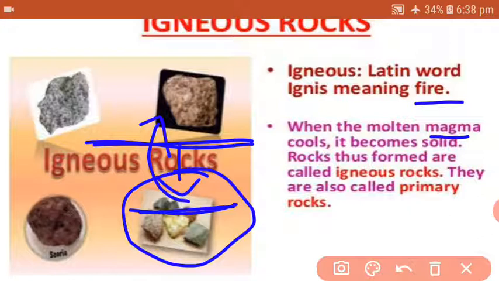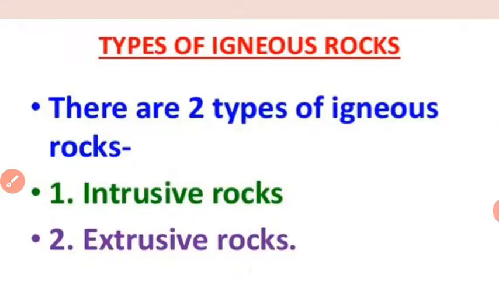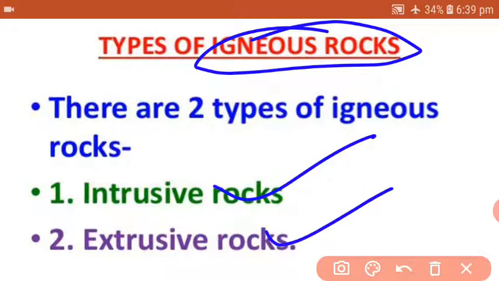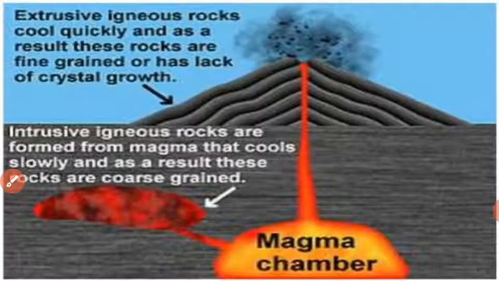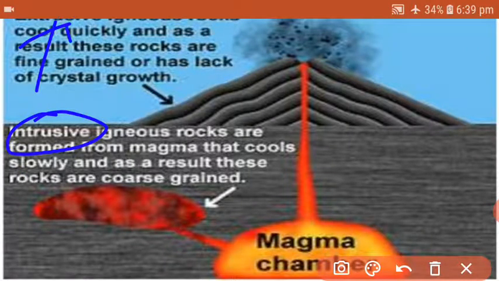When that magma arrives on the surface of the earth through volcanic eruption, it cools and becomes solid. When it becomes solid, it is known as rock, and that type of rock is known as igneous rock. Rocks thus formed are also known as primary rocks, as they were the first to be formed on the surface of the earth. There are two main types of igneous rocks: intrusive rocks and extrusive rocks. In this part you will find how intrusive and extrusive rocks are formed.